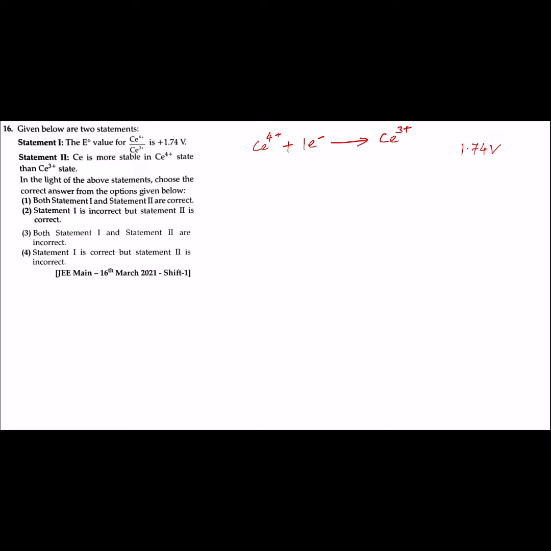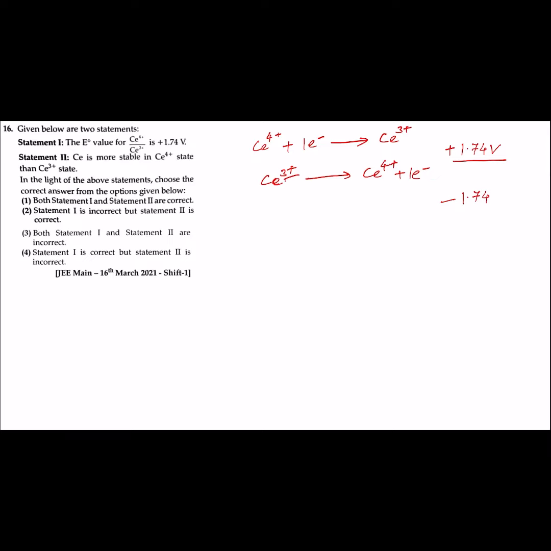Now the reduction potential value for cerium 4 plus ion changing into cerium 3 plus ion is 1.74 volt. Reduction potential value is positive, which means cerium has a very high tendency of accepting electron and changing into cerium 3 plus ion. And for the reverse reaction, that is cerium 3 plus ion losing electron and changing into cerium 4 plus ion, the electrode potential value will be minus 1.74, which means that tendency of cerium to lose electron